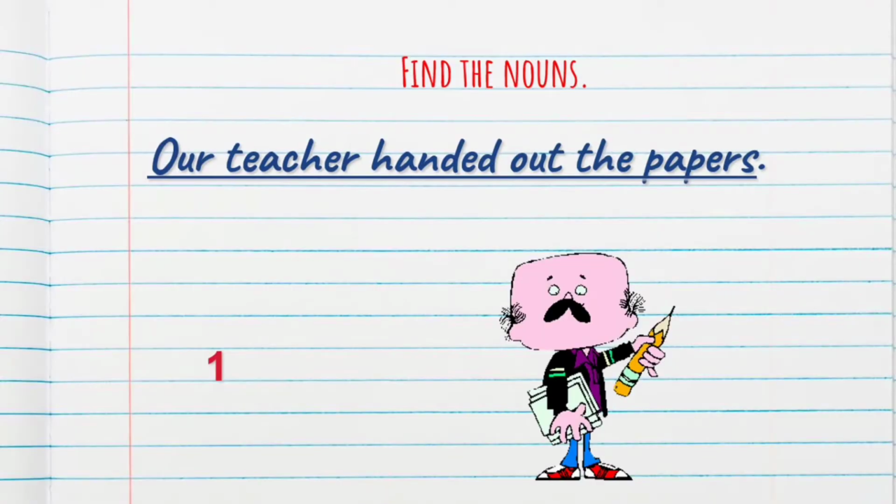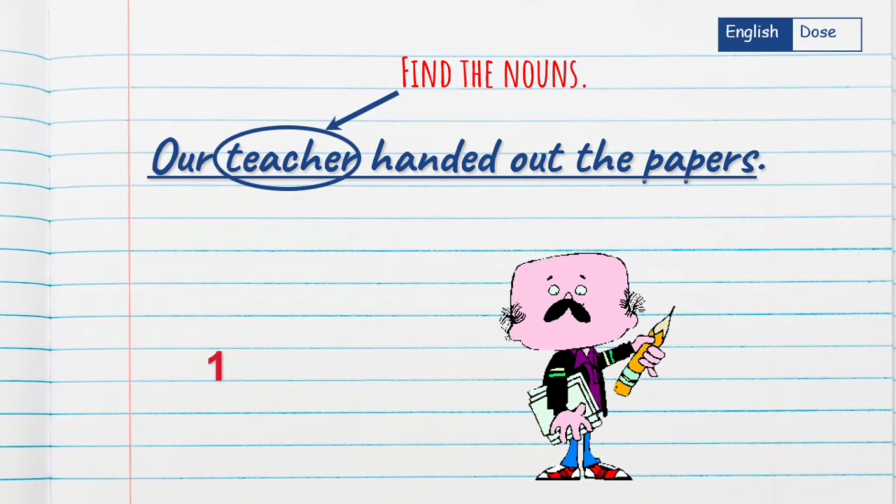Now let's read the sentences and try to find out the nouns. Our teacher handed out the papers. So here it is already said that the name of a person, place, thing, idea is called noun. So in example number 1, our teacher handed out the papers. So what is the noun here? Teacher is a noun.